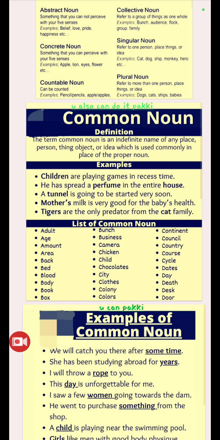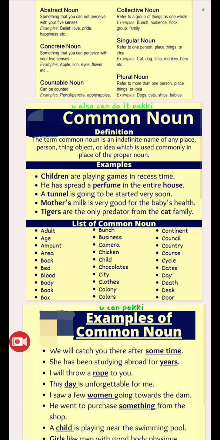Mother's milk. Whose milk? Which milk? Which mother's milk? Don't know. Tigers. Which one? Don't know. Cat. Which one? Don't know. So those we call common nouns, which we can't identify. An unspecific person or an unspecific place or an unspecific thing we call a common noun.